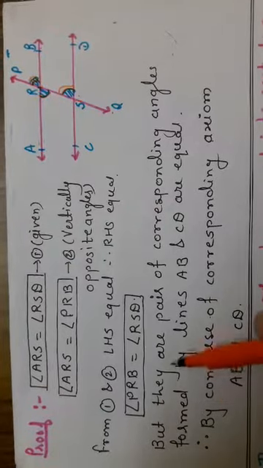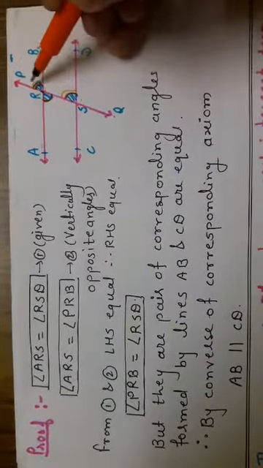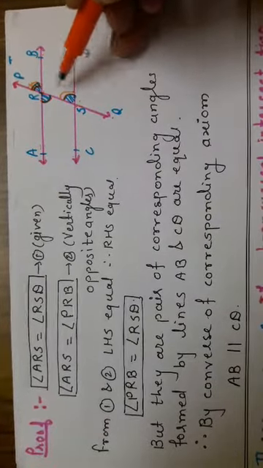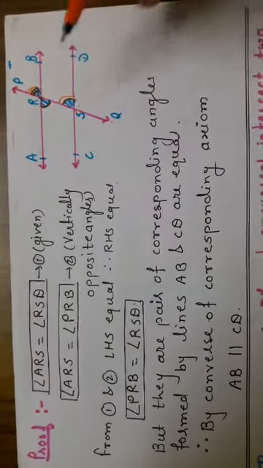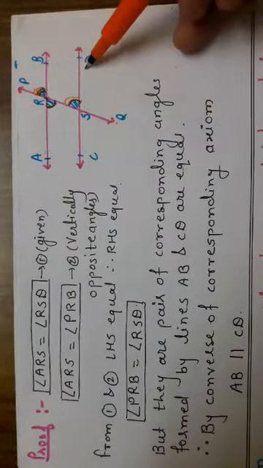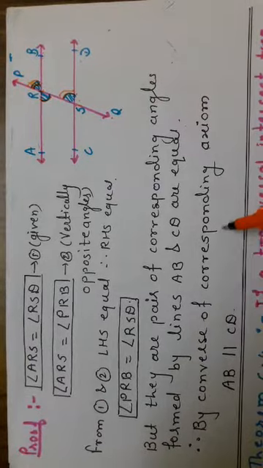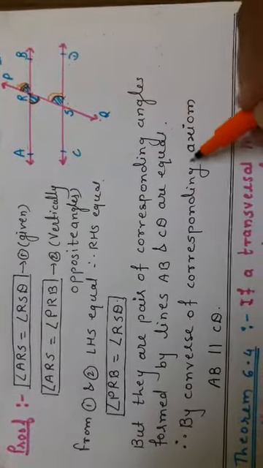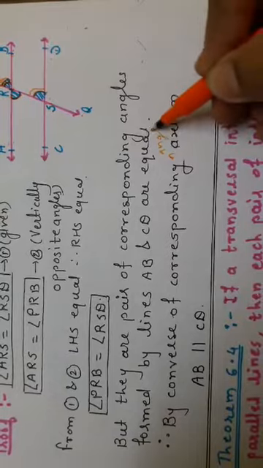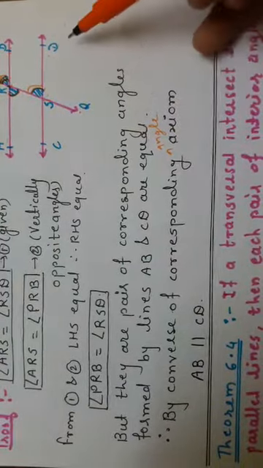But they are a pair of corresponding angles, and corresponding angles formed by which lines? AB and CD are equal. Therefore, by the converse of the corresponding angle axiom, we can say AB is parallel to CD.